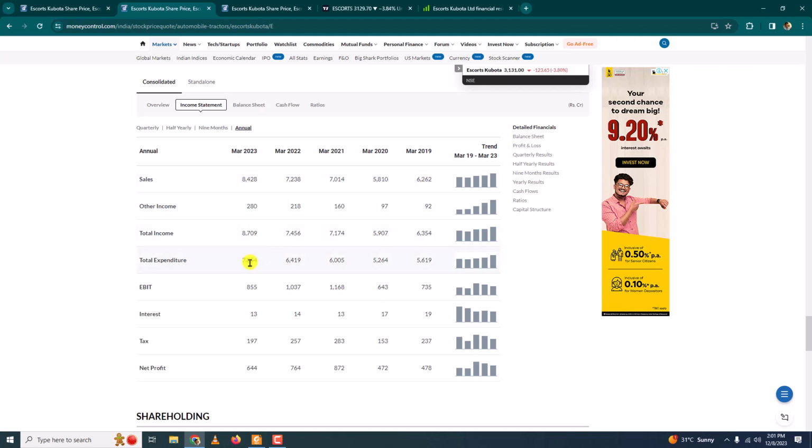If expenditure is coming down, it is good. If not, I will look at the reason, and then I will look at the net profit, where I will check whether it is increasing from year to year.